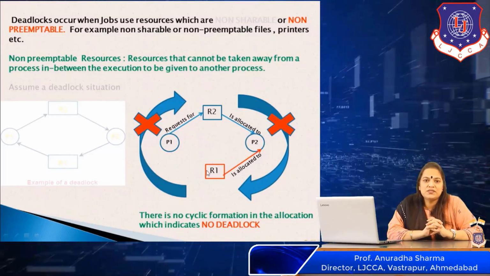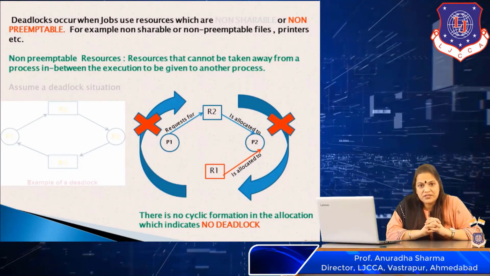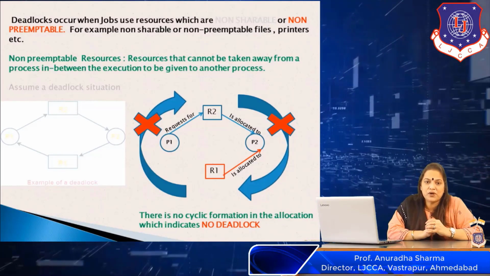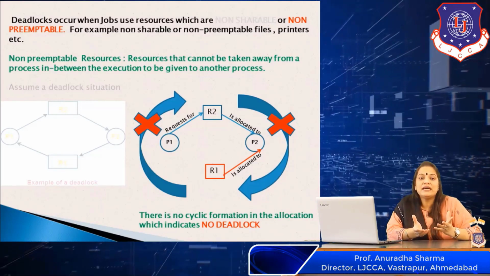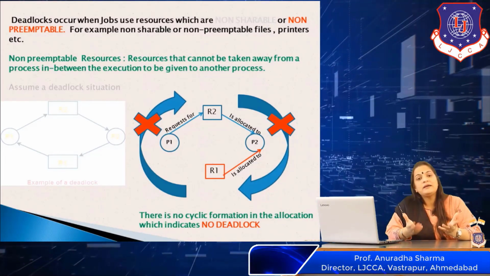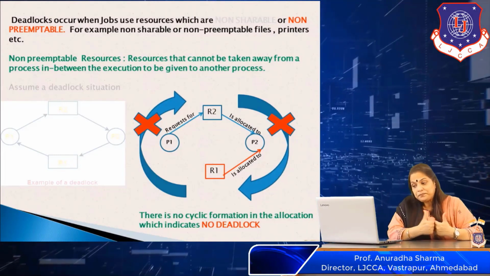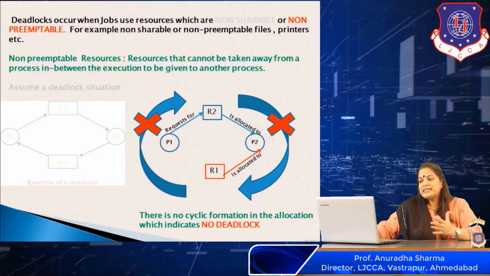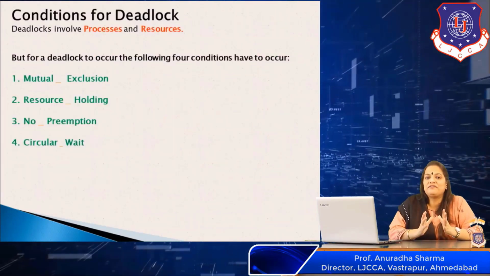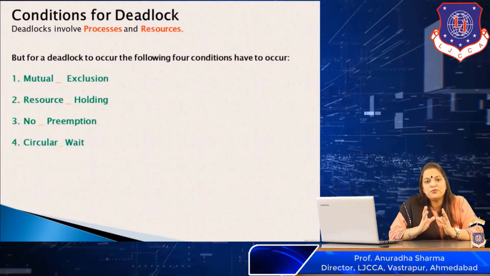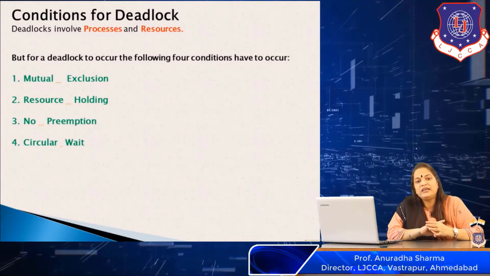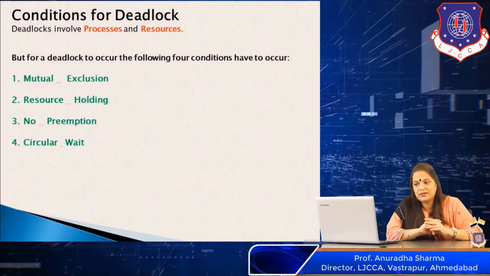So if my resources are preemptible, that means I can take away a resource from a process in between the execution, and using a preemptible resource does not cause a deadlock. These are the two examples we have discussed of how to make resources shareable and preemptible so that we can avoid a deadlock.